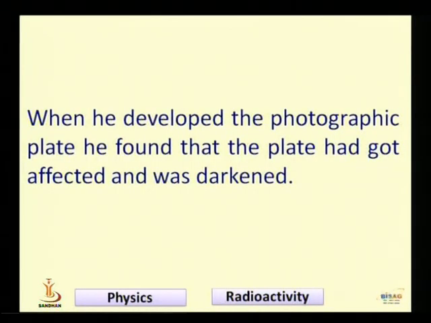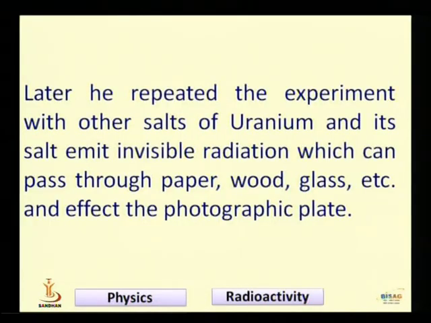He had not done any kind of experiment, so he realized that there must be something in this uranium salt by which the photographic plate was affected. Then he did other experiments with the uranium salt. He put materials like paper, wood and glass between the photographic plate and the uranium salt, and he observed that invisible rays pass through the paper, wood and glass and affect the photographic plate.